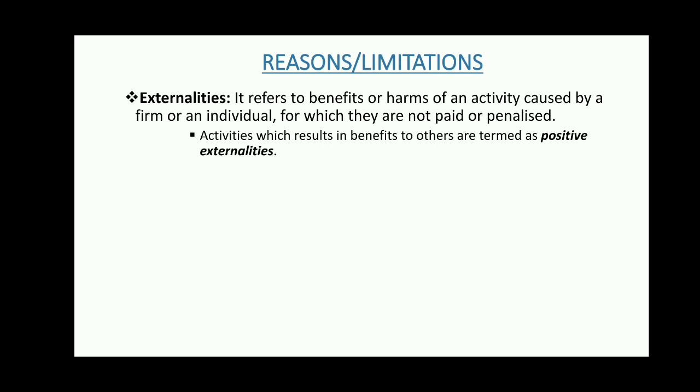So this type of activity can be divided into two parts. One is positive externalities, another is negative externalities. What are positive externalities? Activities which result in benefits to others are termed positive externalities, and if the activities result in harm to others, then they are termed negative externalities.